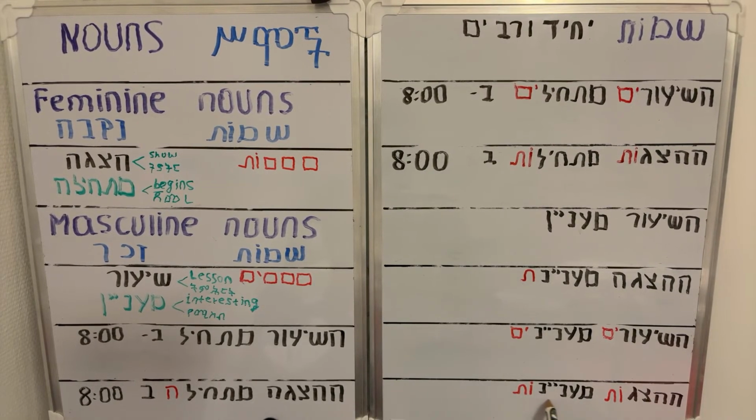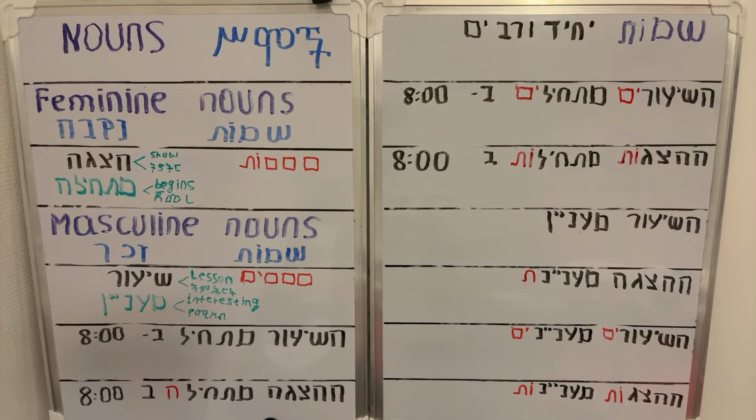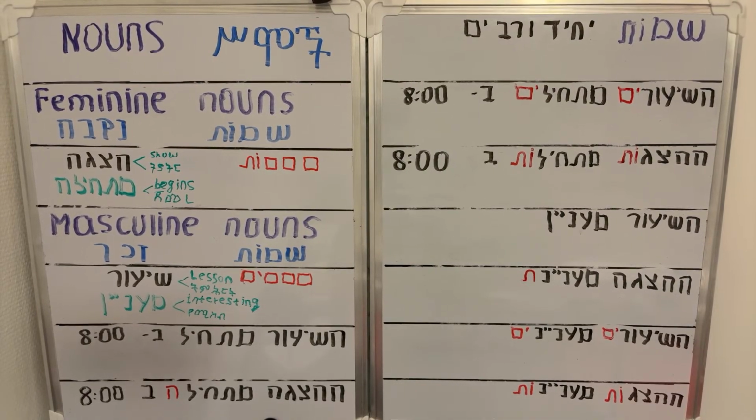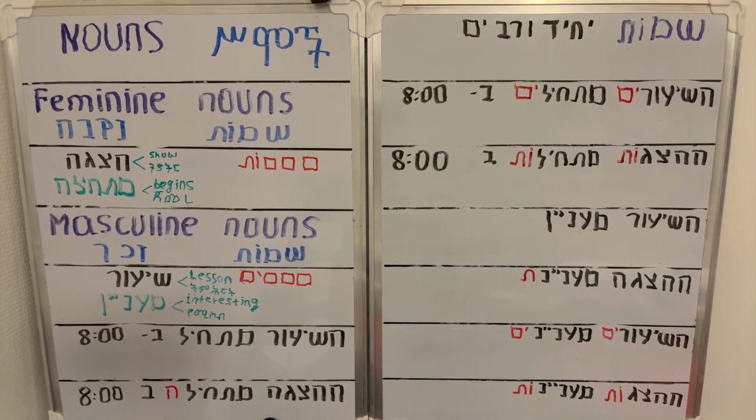So ma'anyanot and ma'anyanim. Ma'anyanot is for girls, for women. For men, ma'anyanim.